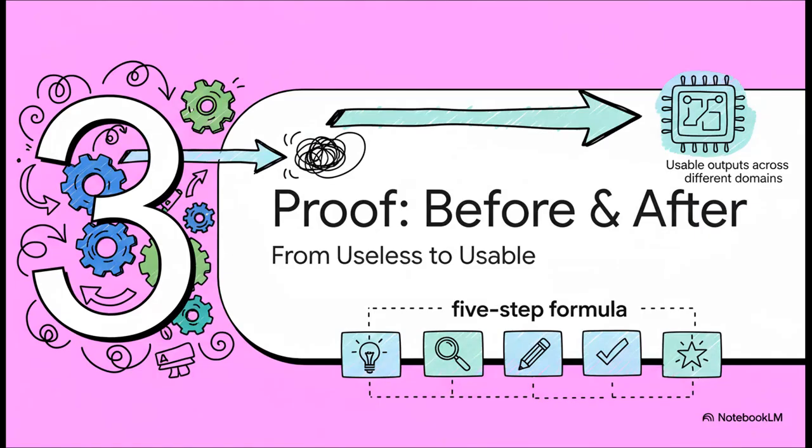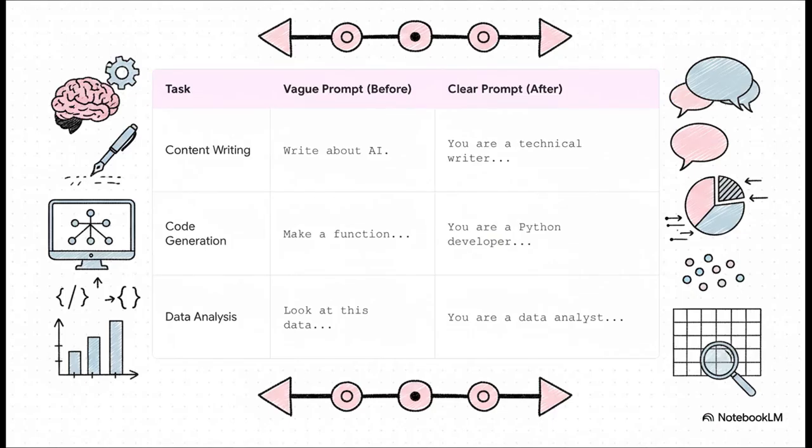Okay, theory's great, but let's get to the fun part. Let's see the proof. I'm about to show you just how powerful this 5-step formula is by transforming some totally useless prompts into incredibly usable results across a few different areas. Just look at this transformation. That vague "write about AI" becomes this detailed, actionable request for a technical writer. "Make a function" becomes a precise set of instructions for a Python developer. And look at this data, well, that becomes a structured analysis task for a data analyst.